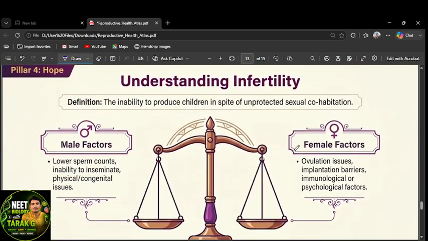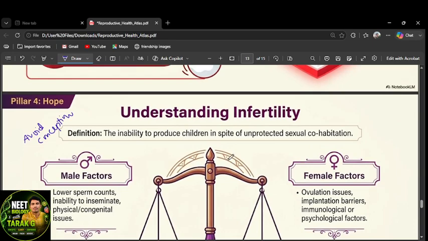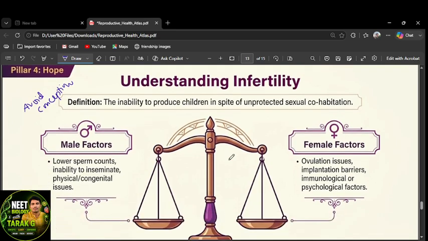Next one, infertility. Up to here, you have been learning about avoiding pregnancy, avoiding conception. Now here, some people, even after marriage, don't get any kids. They are trying to have a child, but they are not able to. How to understand infertility? What is infertility? There are two kinds: primary infertility and secondary infertility.